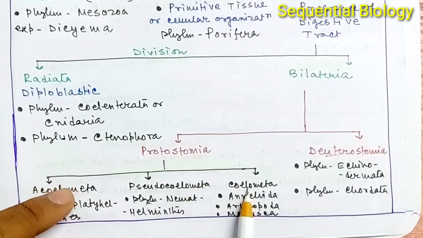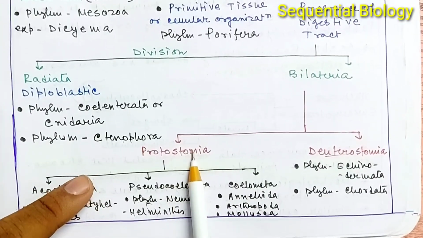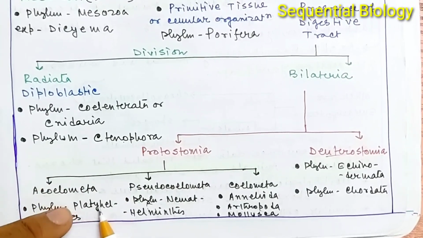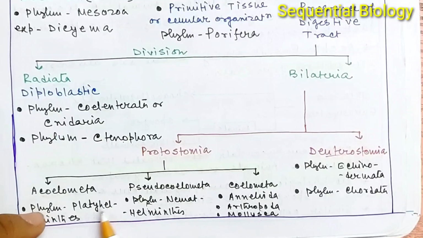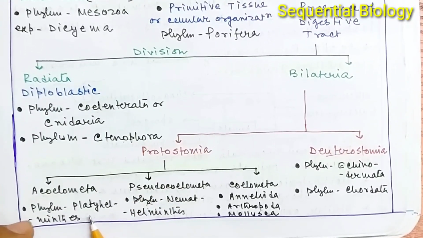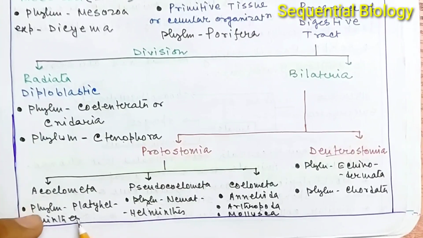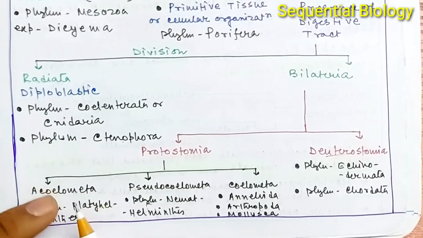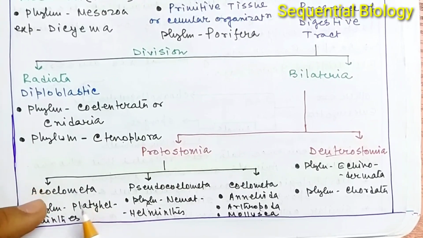Acoelomata, pseudocoelomata and coelomata are included under protostomia, right? So acoelomata are the phylum Platyhelminthes. This is very, very important. Sometimes you can get questions in competitive examinations asking who are the acoelomata. The representatives of phylum Platyhelminthes are acoelomata. Their body does not contain any true coelom.